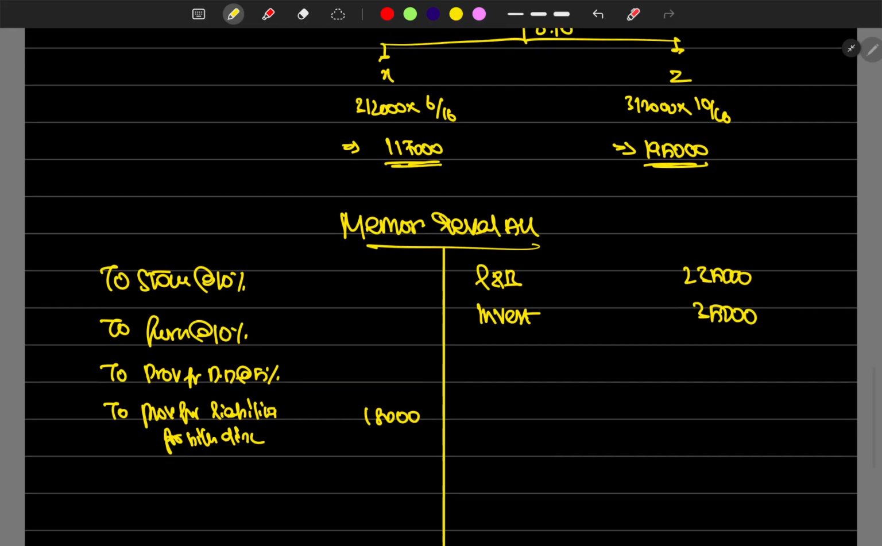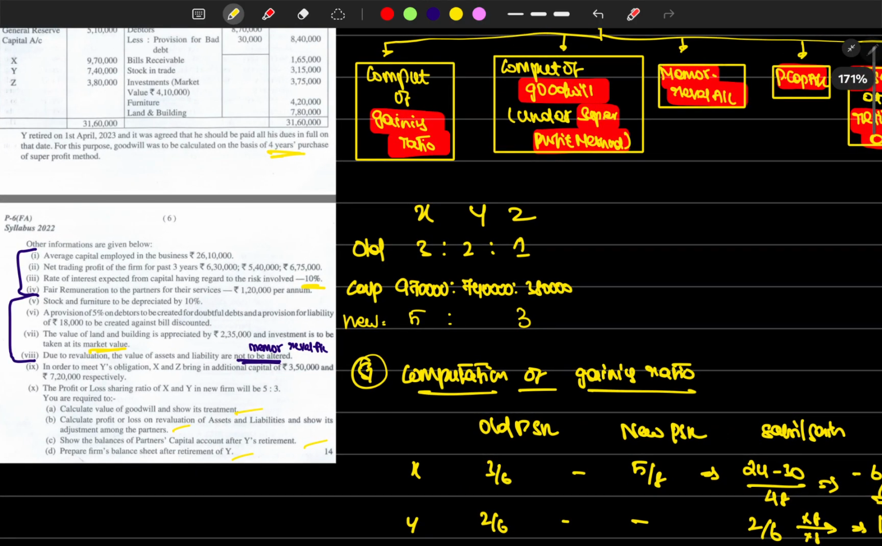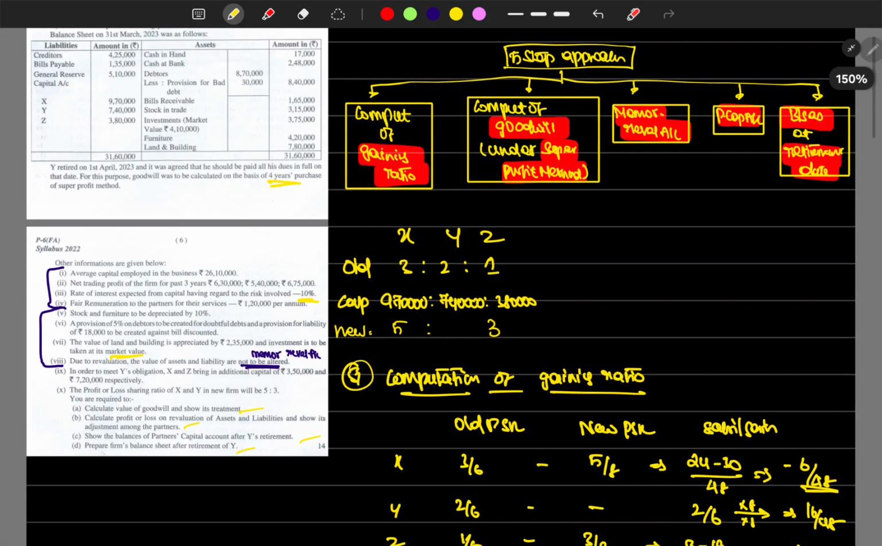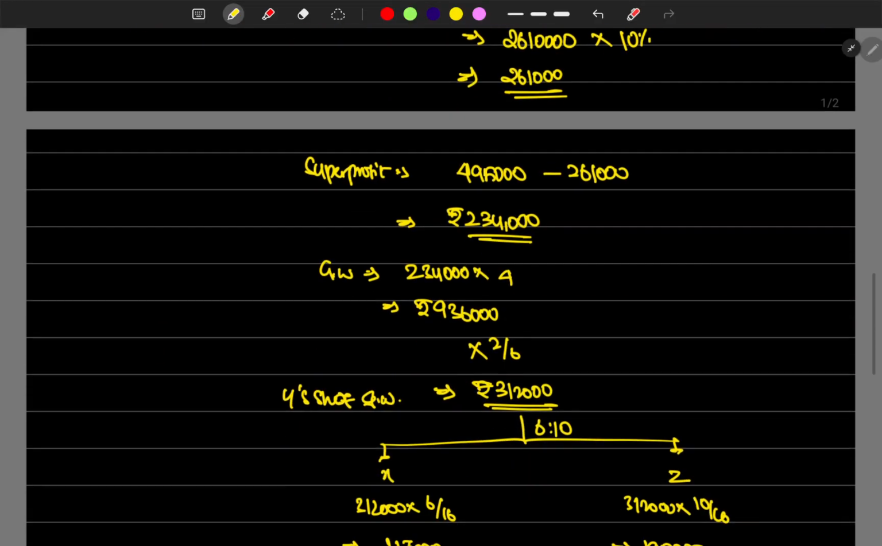35,000. Right? Any other revaluation details? That's it, right? So they have given the details of how we have to prepare, whether as a memorandum or as a line item. That's a line of information given. So what about the furniture and stock? Furniture and stock depreciated by 10%. Furniture 42,000 and stock 31,500.